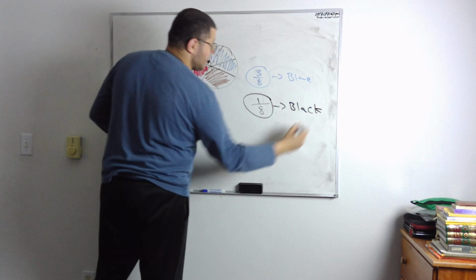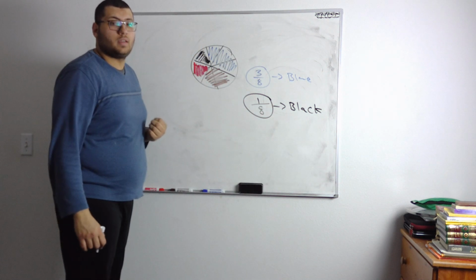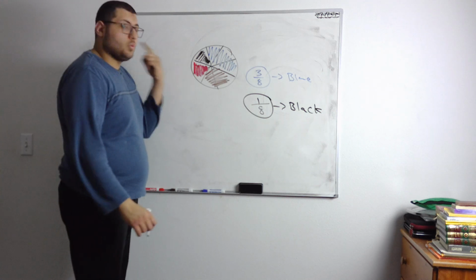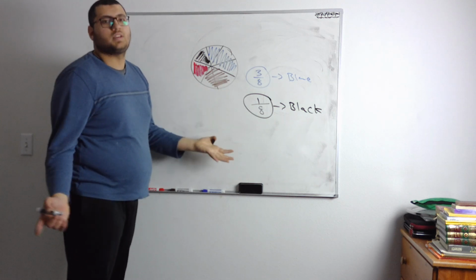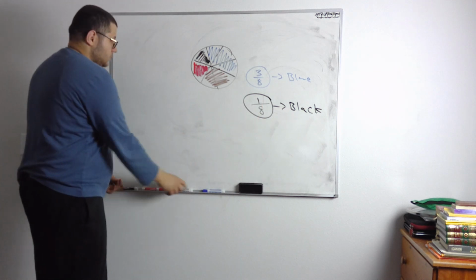Is it possible to land on black here? Yes, because there is black. Is it likely or unlikely to land on black? Unlikely, because there's only 1 and there's a total of 8. So it's gonna be unlikely. That's for black. Now, brown.